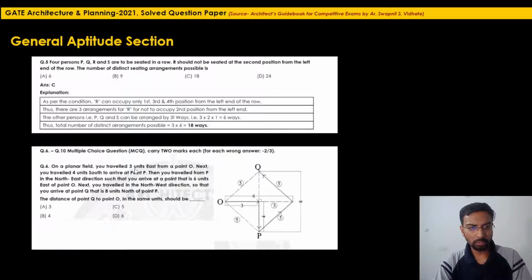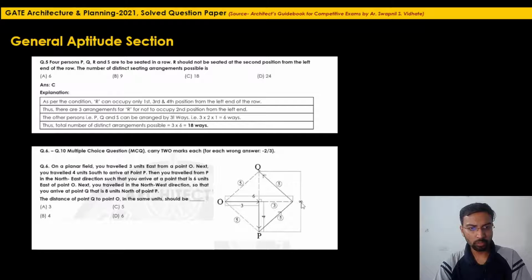On a planar field, you have traveled 3 units east from a point O. From point O you started traveling, 3 units to the east. Next you travel 4 units south to arrive at point P. Then you travel from P in the northeast direction such that you arrive at a point that is 6 units east of point O. Already you have traveled 3 units in the first condition. Now you are at 6 units. That means from here the distance is again 3 units.